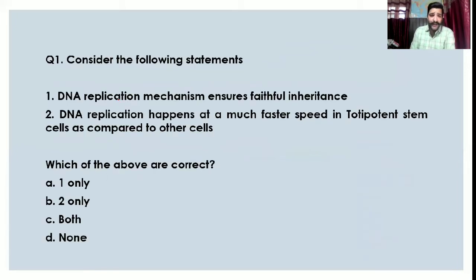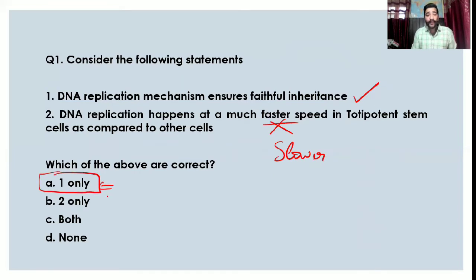So the first question was, DNA replication mechanism ensures faithful inheritance. Correct. DNA replication happens at a much faster speed. No sir, at a slower speed, much slower speed. So the answer here becomes only one is correct. A is the answer, one only is correct.